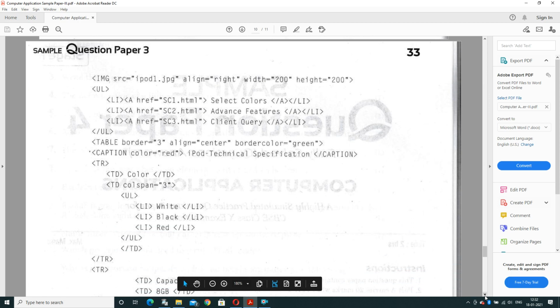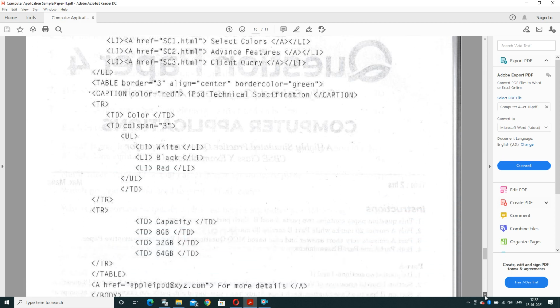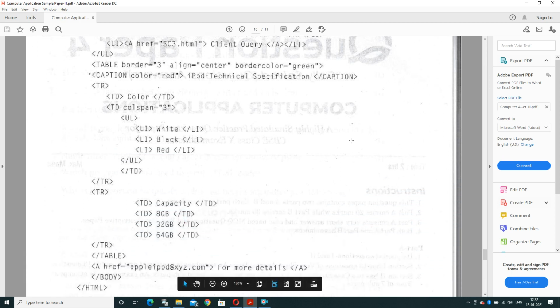The next part is the table we have created. The table border is already given, that is 3 pixel, alignment is center and border color is green. And the table caption that is given is iPod technical specification, and caption color is red. In the table the first row has table data: the first data of the table is color, and 3 columns are spanned together, so the value of colspan is 3.